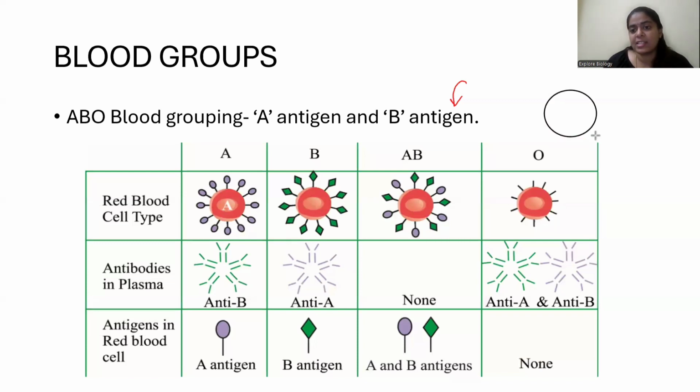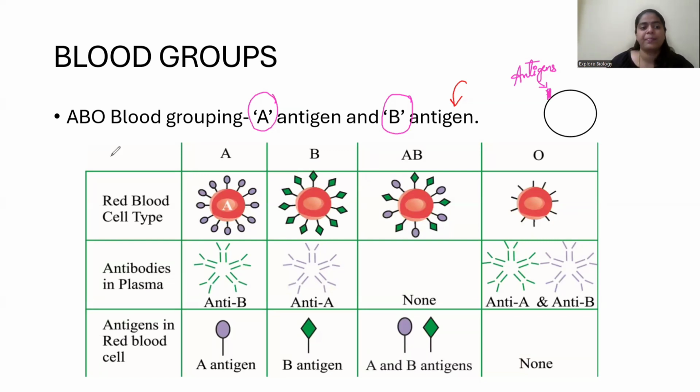So for example, this is a cell. This cell contains some markers on it. These markers are nothing but antigens, right? These are antigens. Now, on the surface of RBCs, they have found three different types of antigens actually. First, they found two. Then later on, they found one more antigen. So the two different types of antigen found were A antigen and B antigen. Based on these antigens, we have four different types of blood groups.